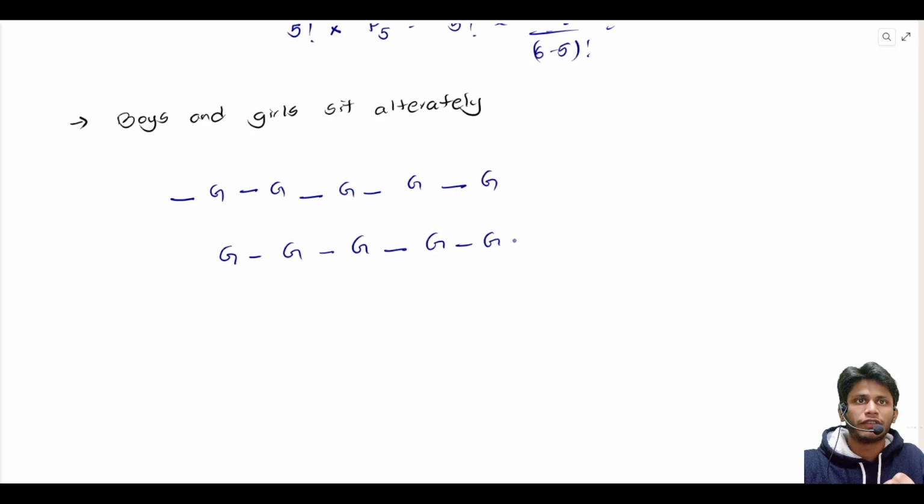That is, girls come first and the line ends with boys. For this case, girls can arrange themselves in 5 factorial ways, and with these 5 blanks we can place the 5 boys in 5 factorial ways. Similar holds for this, where the arrangement is shifted one unit towards the right. So we have 5 factorial ways for girls and 5 factorial ways for boys. In total, we have 2 into 5 factorial into 5 factorial ways.